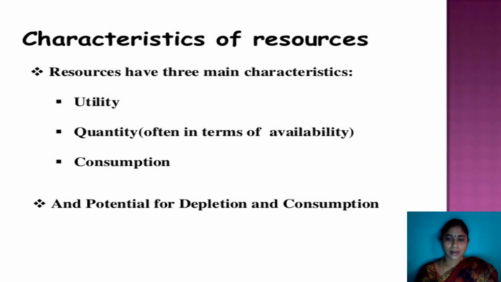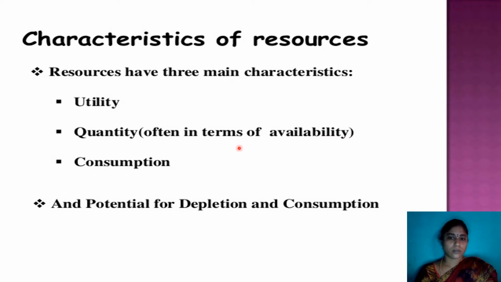What are the main characteristics of resources? Resources have three main characteristics. The first one is utility, the second one is quantity, and the third one is consumption. What is meant by utility? Is the resource useful to any people, and in what way? That is utility. Quantity: how much quantity we need. For example, how much water, how many houses, or how much quantity of vegetables or any other ingredients. Everything we are measuring with quantity.